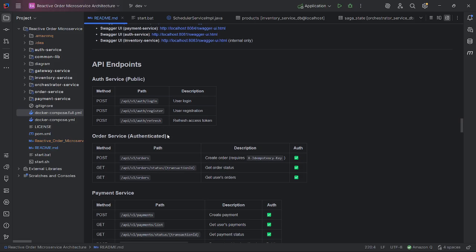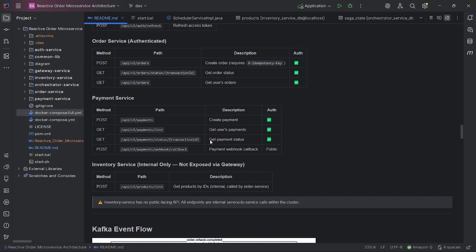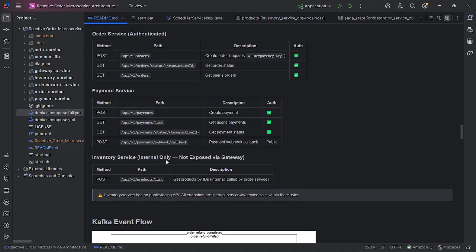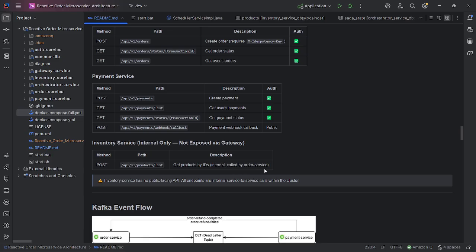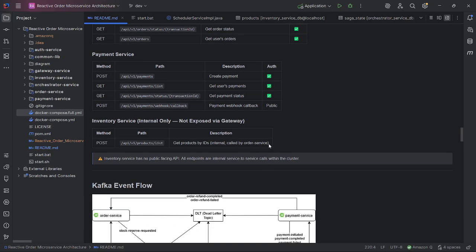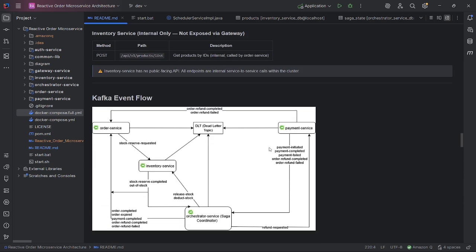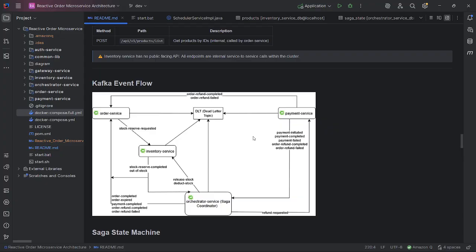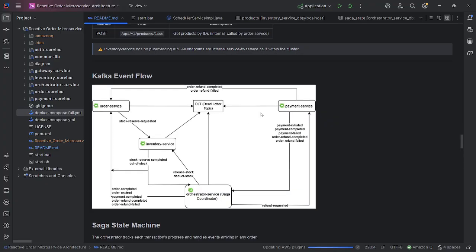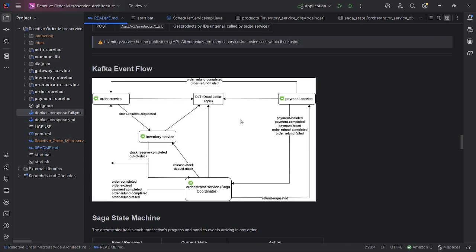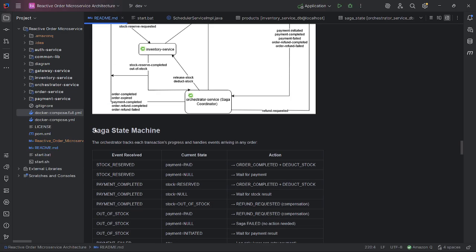Next, API endpoints. There are several API endpoints, and the inventory service is internal only, not exposed via the gateway. It will be called by the order service for validating product details. And this is the Kafka event flow. There is also the DLT, the dead letter topic. So if there is a failure in a Kafka consumer, it will publish to this DLT to flag that it needs manual intervention.